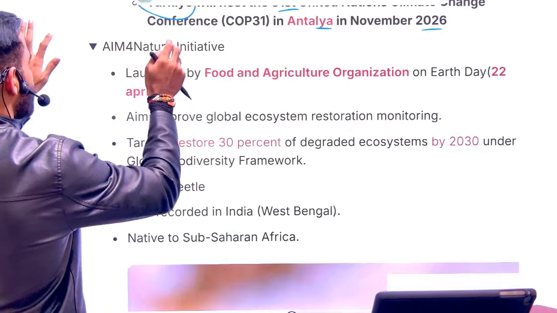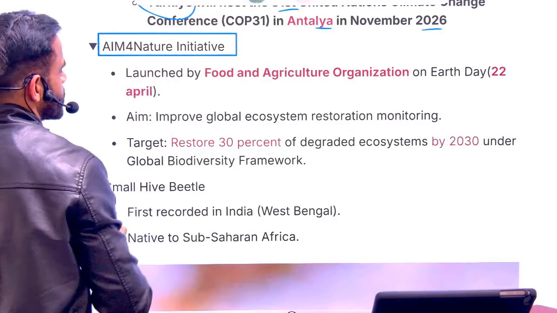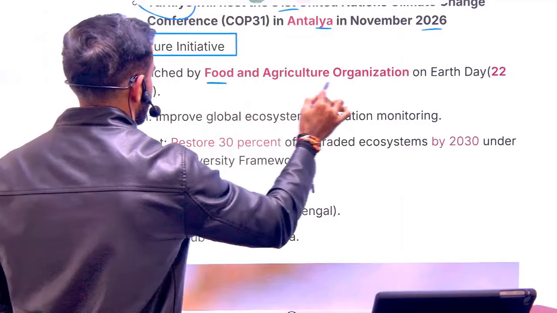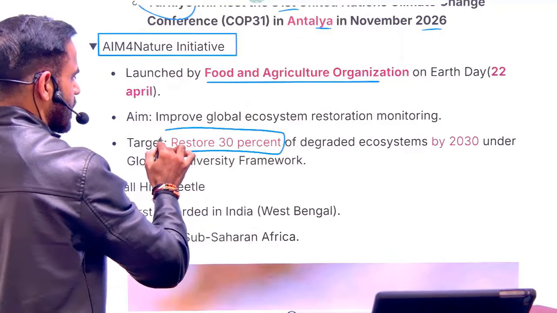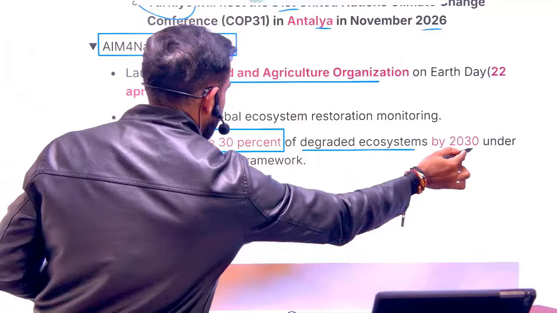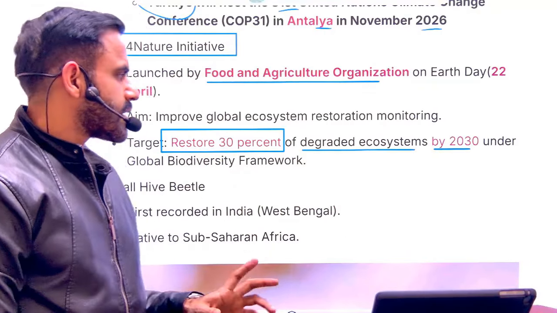Next is Aim for Nature Initiative. So, as the name suggests, this is an initiative for nature conservation. This is an initiative by FAO. The objective is to restore 30% of our degraded ecosystem by 2030. So 30% restoration by 2030, that is the objective.